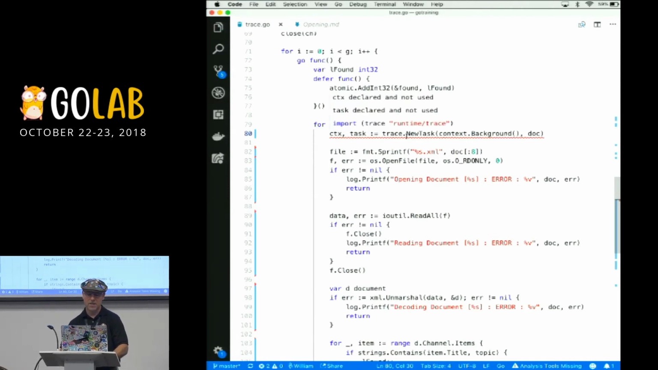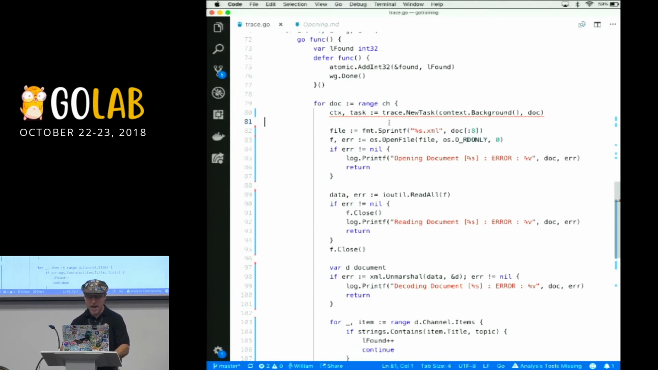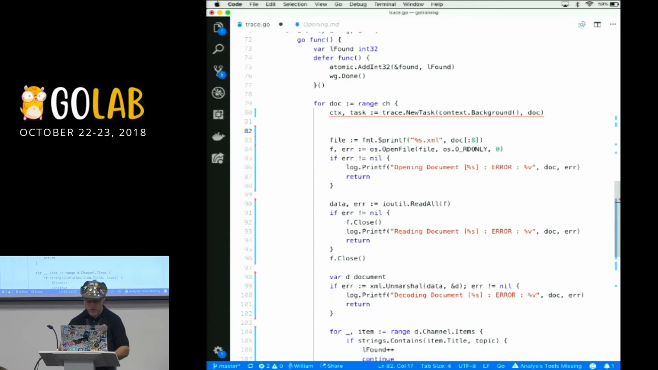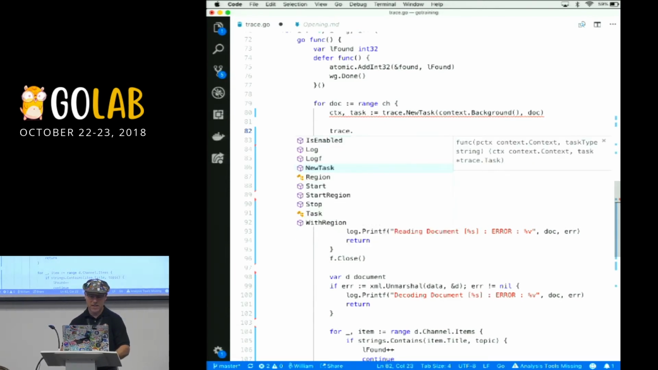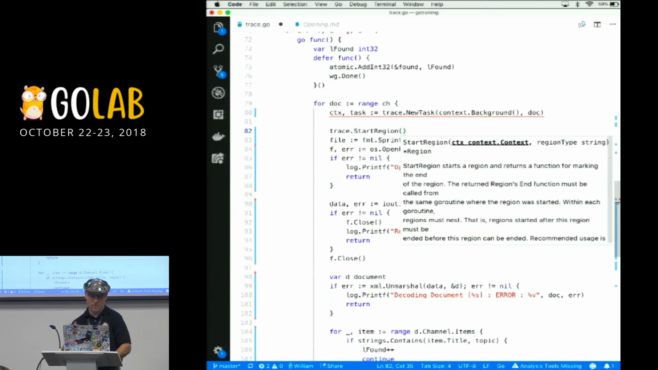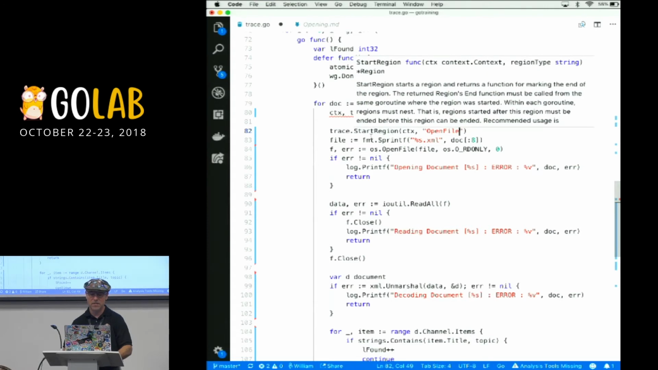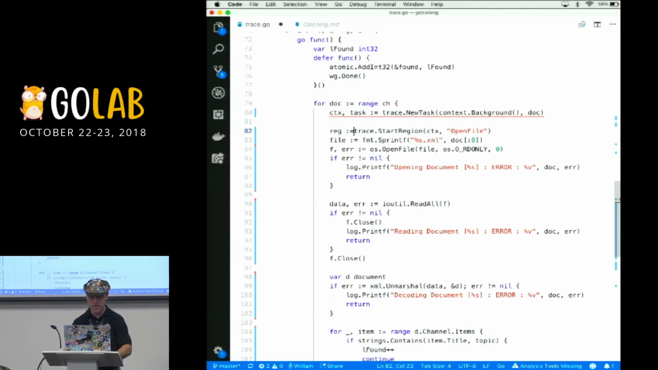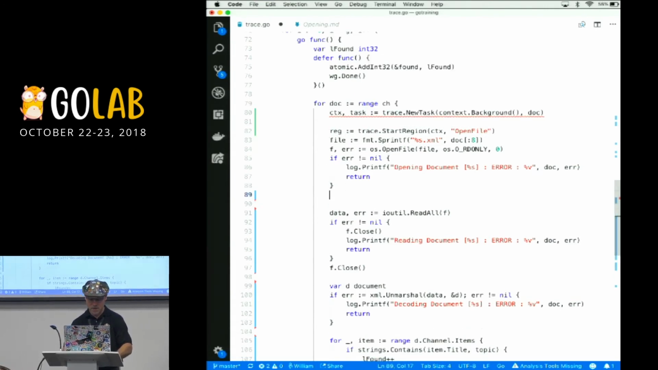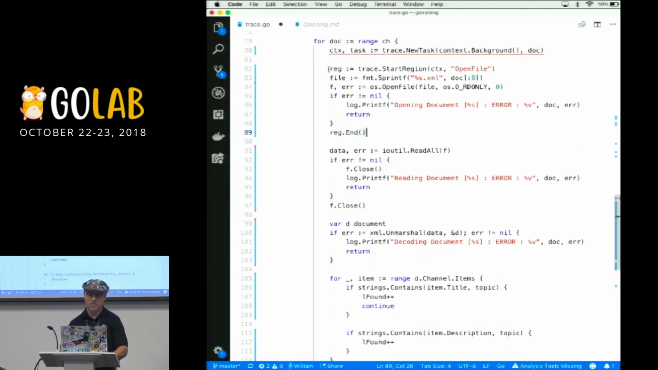Brilliant. Now, I know I did something wrong here. Oh, we haven't used it yet. Fine. So now that we have a task, let's start adding some regions. So trace.StartRegion. Now, StartRegion wants that context we just got out of the task, and it gives it a name. So what do we want to name this? Why don't we just name it exactly what we're doing? And this is going to return a region. So here's our region. There we go. Now, all we have to do here is region.End, and we've just created that region right there.